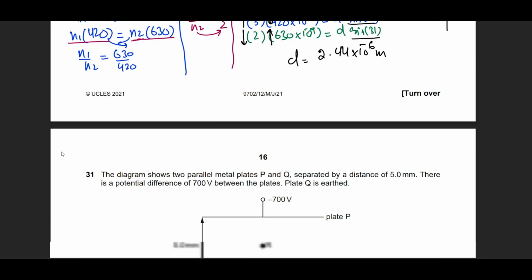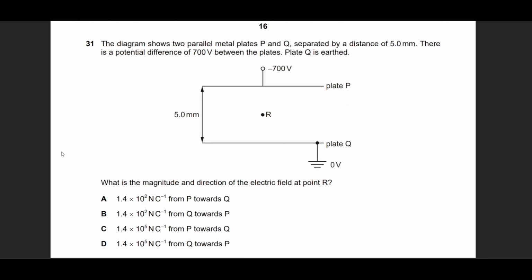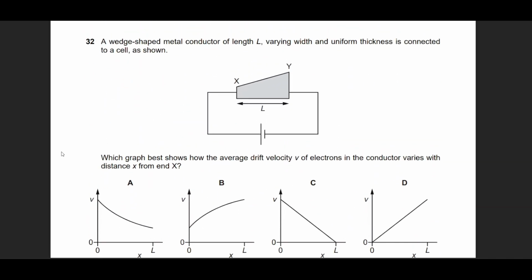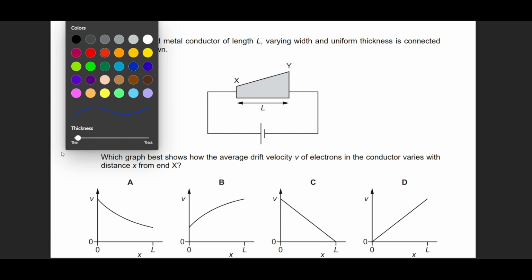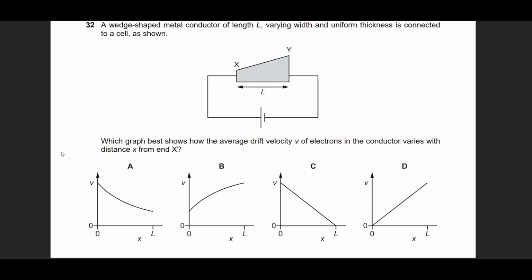All right. Question number 31, again from electric field. I'm ignoring this question for now. Question number 32. This is interesting in terms of electric current. I can see that the cross-section area is different on both edges, so I can make an equation. Now, since the graph is about terminal velocity, I have the equation n A q v. Now, charge density is not changing.